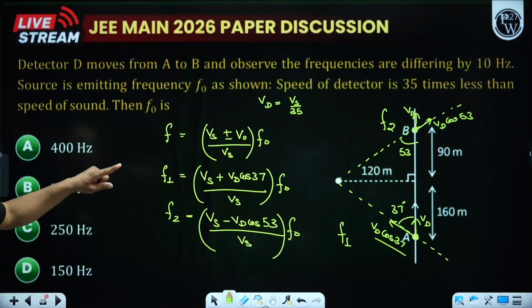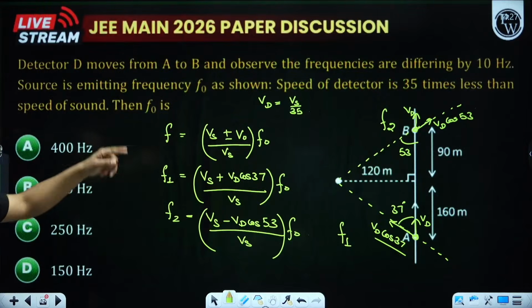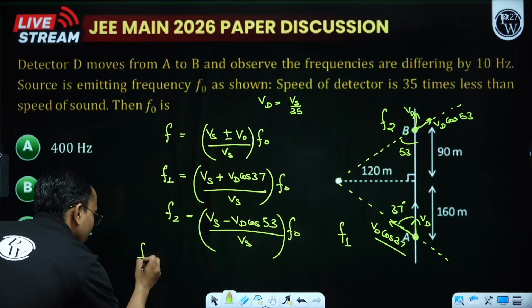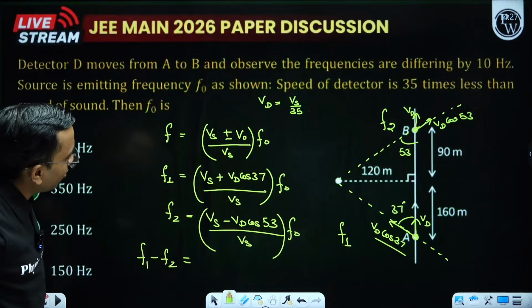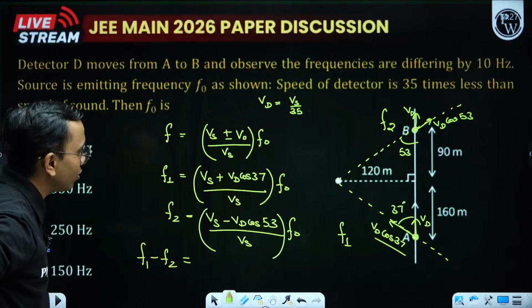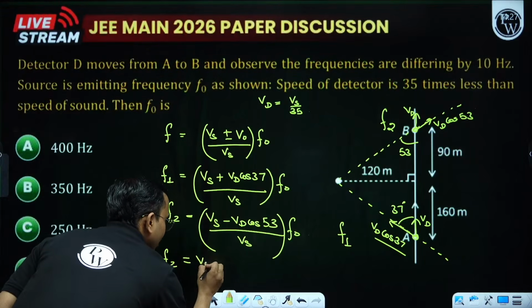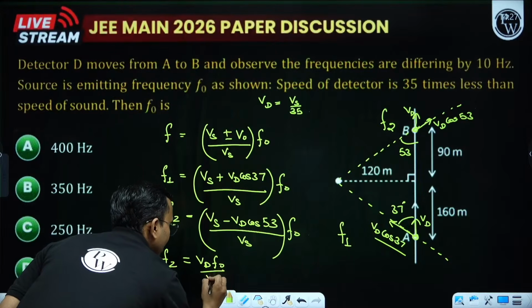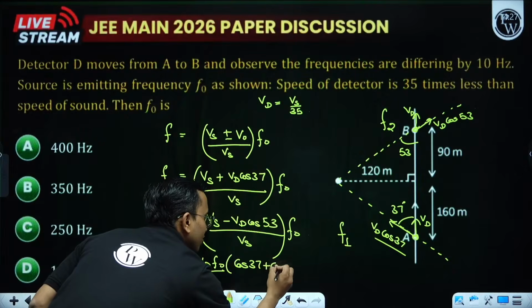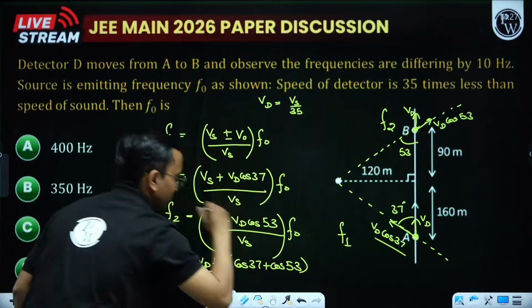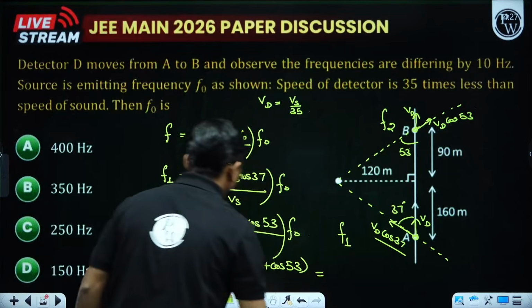The difference is given as 10 Hertz, so F1 minus F2 is 10 Hertz. If I subtract, this will become Vd F0 by Vs into cos 37 plus cos 53, which add.